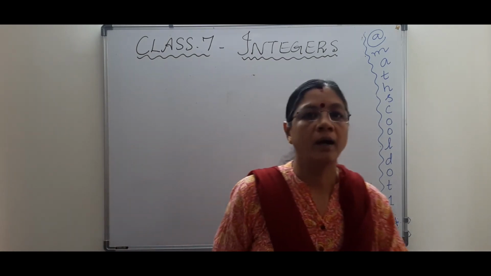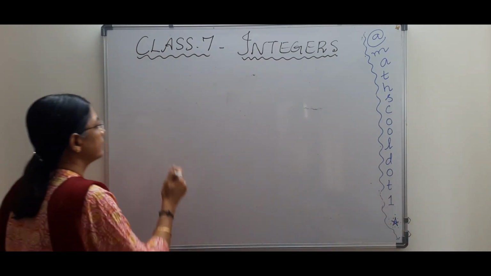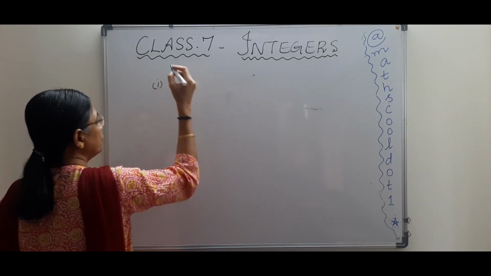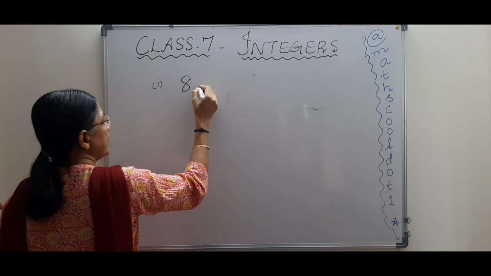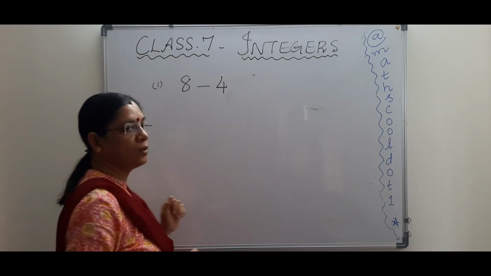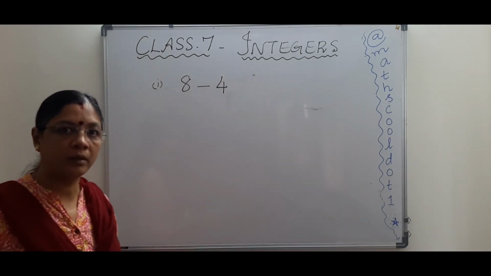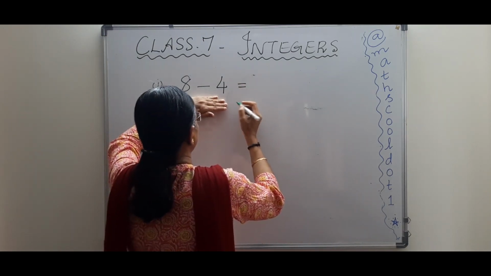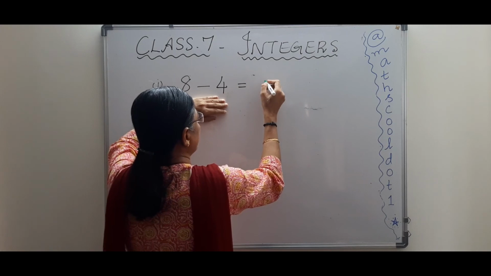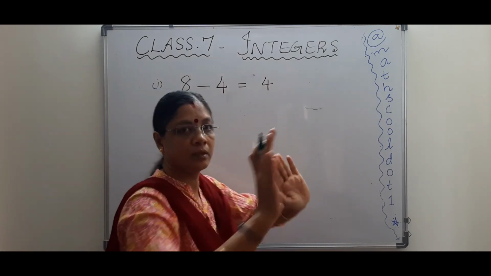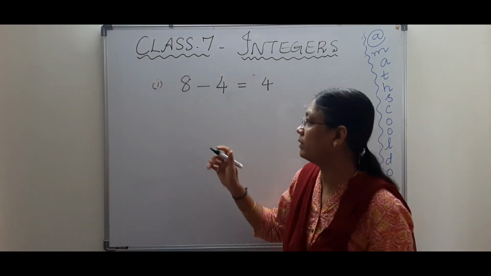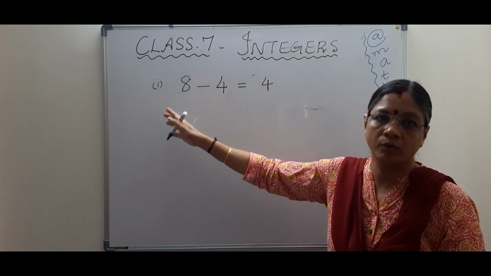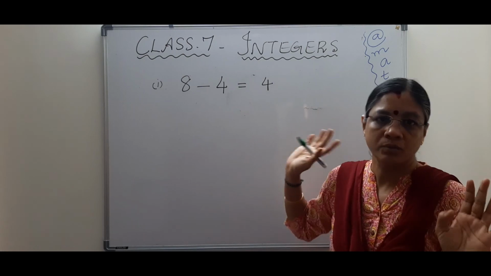Multiplication and division are very simple, that we'll see. For subtraction, the same thing, I would like to do 4 conditions. See, 8 minus 4. We'll have the same number here and we'll see what all the operations are. For subtraction, 8 minus 4 is 4 here, right? We have the same thing we have been doing for years: bigger number minus smaller number, you subtract and put the number.